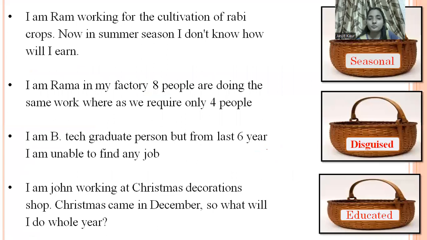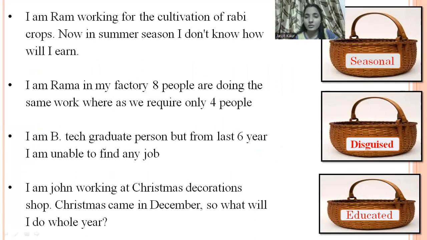Now here I have different situations for you. I will read out the situations one by one, and you have to tell me which kind of unemployment each one is. The first one is: I am Ram, working for the cultivation of rabi crops. Now in the summer season, I don't know how I will earn.